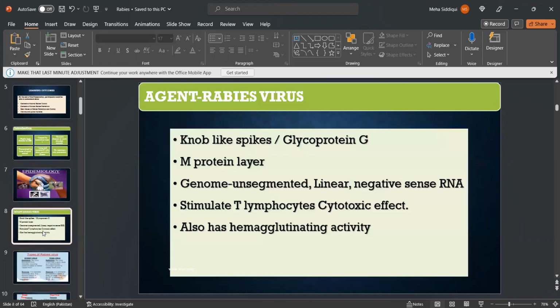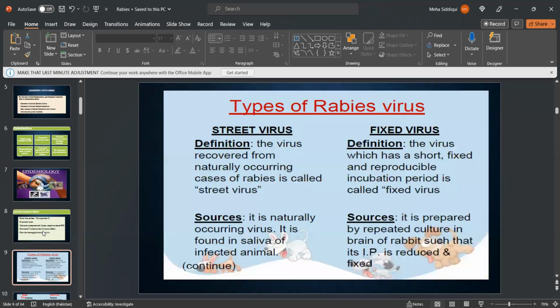Now, moving to epidemiology. The agent is the rabies virus, which has knob-like spikes and a protein layer. Its genome is unsegmented, linear, negative-sense RNA. It stimulates the T lymphocyte cytotoxic effect and also has hemagglutinating activity. There are two types of rabies virus: street virus and fixed virus. Street virus is the virus recovered from naturally occurring cases of rabies, and fixed virus is the virus which has a short, fixed, and reproducible incubation period.